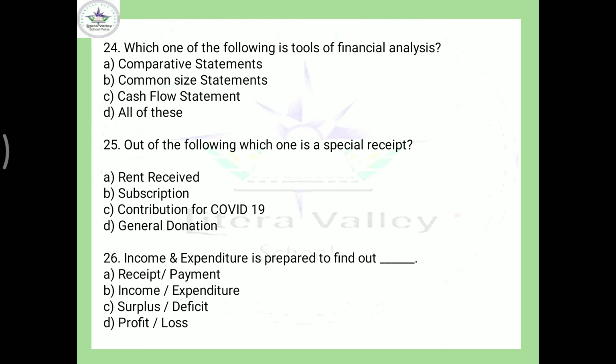Come to the next. Income and expenditure account is prepared to find out... See, income and expenditure is prepared to find out excess of income over expenditure or excess of expenditure over income. So here excess of income over expenditure is termed as surplus, and vice versa is termed as deficit. So in the given situation, your answer should be C, surplus and deficit.